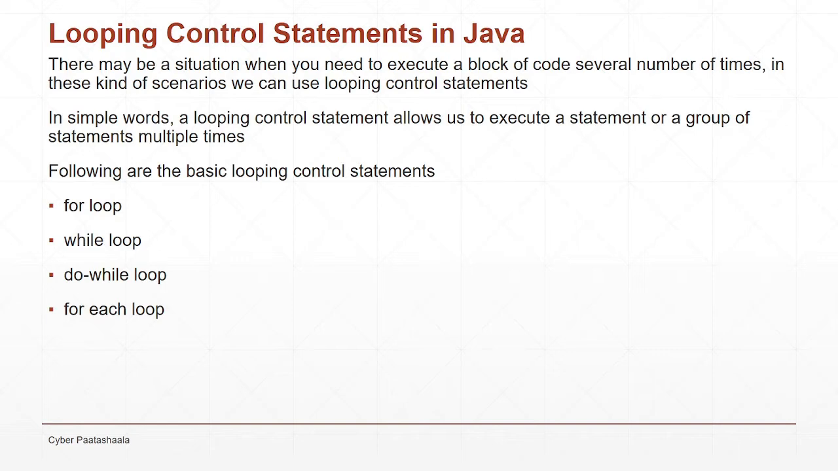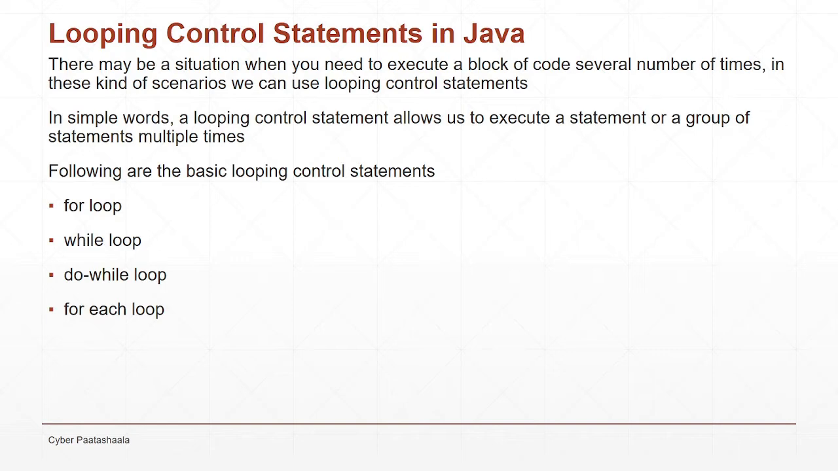I'll give you an example here. Let's say you wanted to print the numbers from 1 to 100. Can we write a print statement for each number, like System.out.println for 1, 2, 3 and so on up to 100? No, right? We cannot write the same statement 100 times. Also, let's assume you wanted to print a Hello World statement 100 times. We cannot write the same print statement 100 times, right? In these kinds of scenarios, we need to leverage the looping control statements in Java.